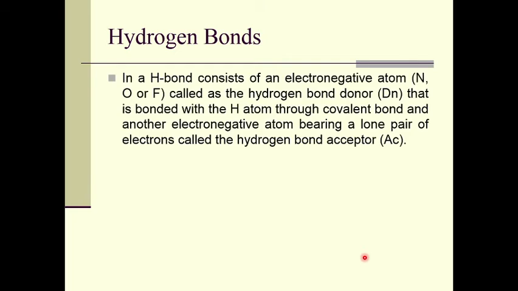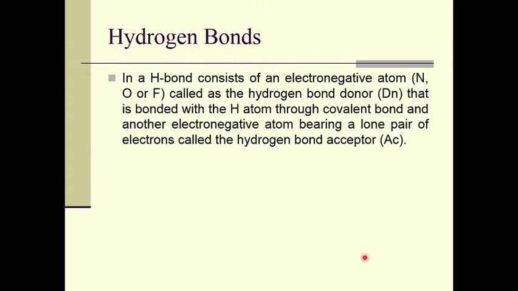A H bond consists of an electronegative atom, nitrogen, oxygen or fluorine, called the hydrogen bond donor, that is bonded with the H atom through a covalent bond, and another electronegative atom bearing a lone pair of electrons called the hydrogen bond acceptor. That means the electronegative atom in the molecule, which we call the hydrogen bond donor, is attached to the hydrogen atom, and another electronegative atom from another molecule will interact with the hydrogen atom in this molecule, right.